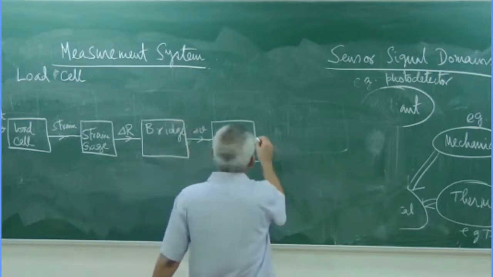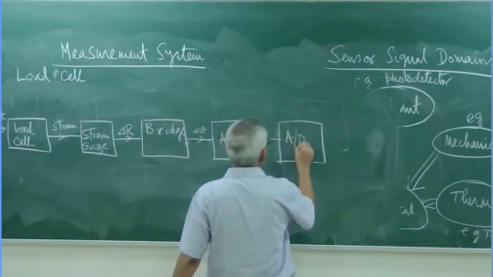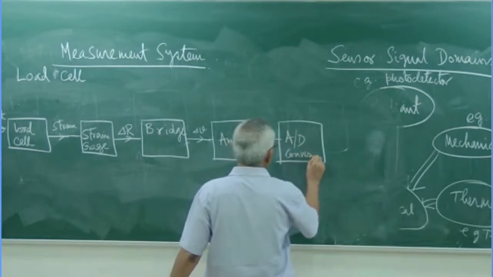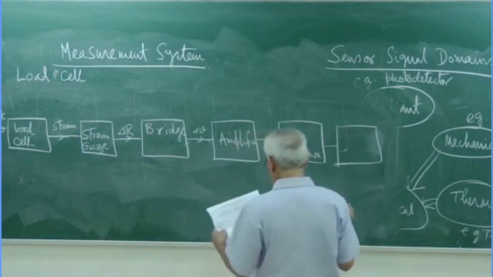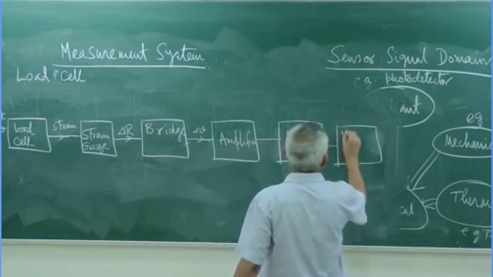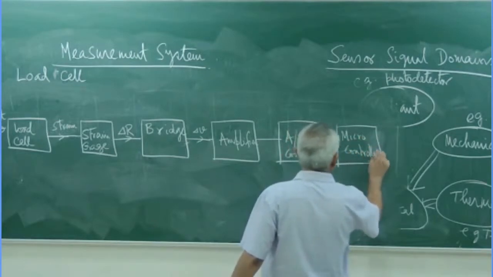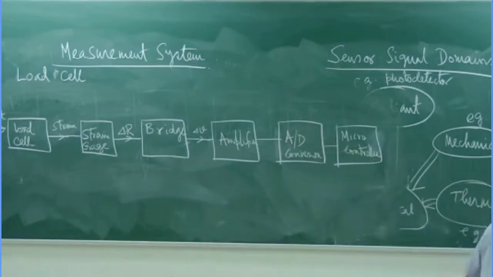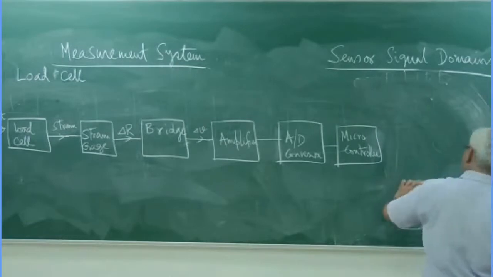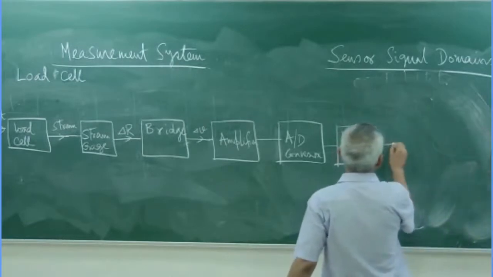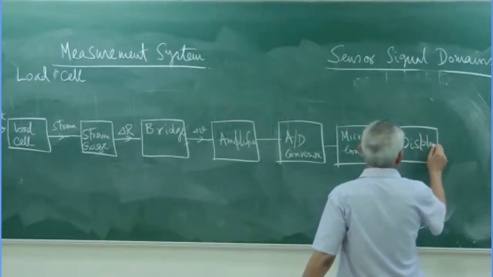Then we require some AD conversion. Then some sort of microcontroller, maybe, because for linearizing and those things a microcontroller may be used. And finally, a display, LCD or LED display.